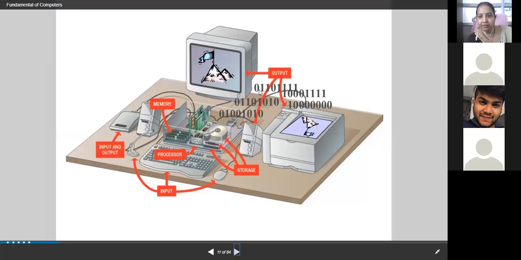So this is what I was talking about, the kind of language that should be used. The processor is working on that. This is memory, input devices, output devices. Look, these are speakers. This is a storage device. Speakers are output devices. Monitor, as Kamini said, is an output device. Printer, output device.